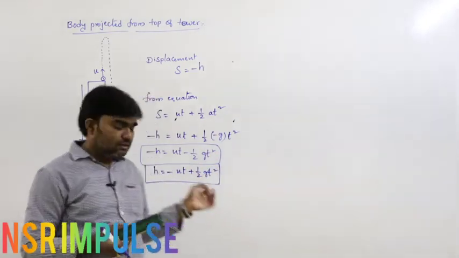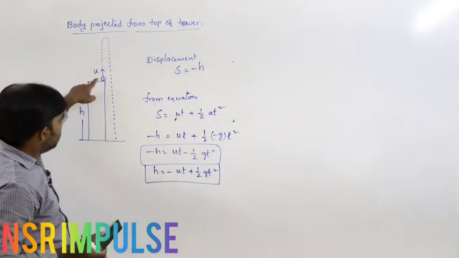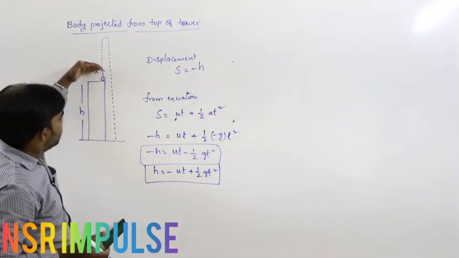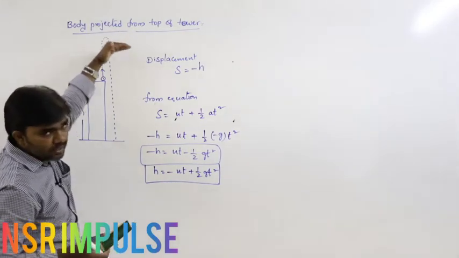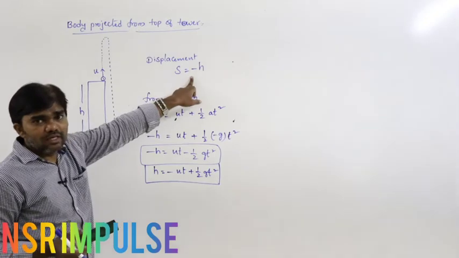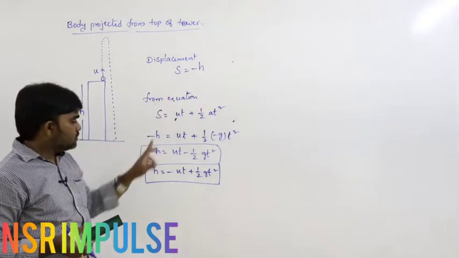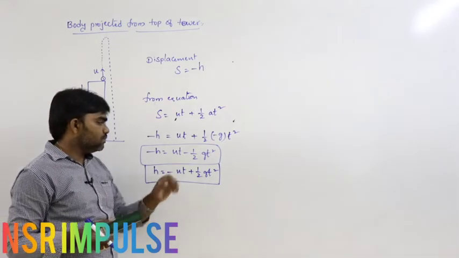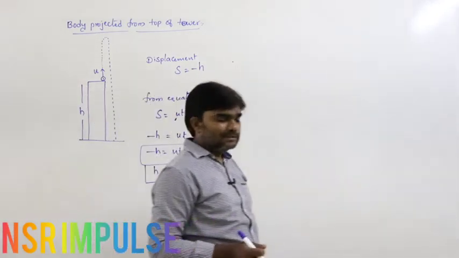But here the situation is a body projected from the top of the tower. Initially the body moves upwards, reaches the maximum height, and then reaches the ground. In this situation the displacement is minus h. So based on that, the equation we got is h equals minus ut plus half gt square.